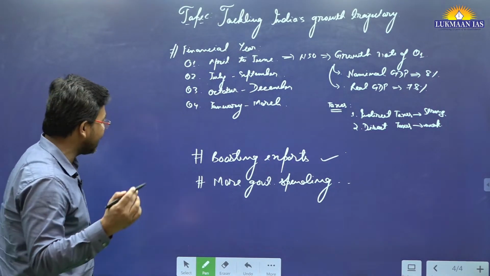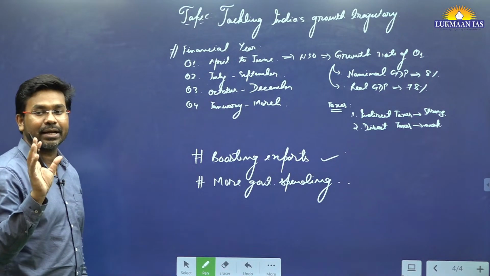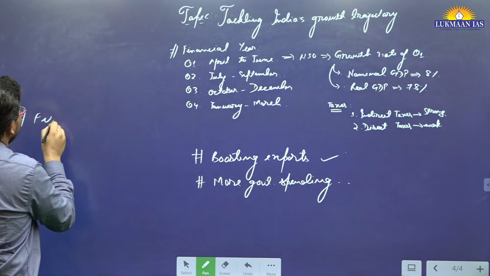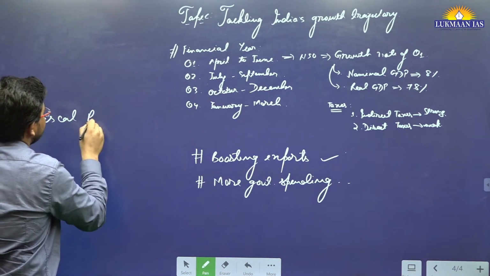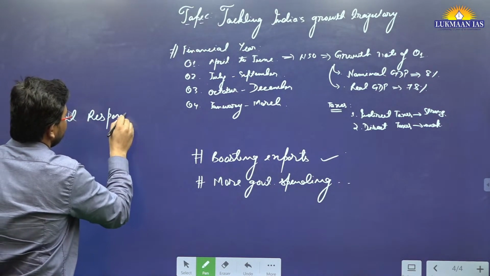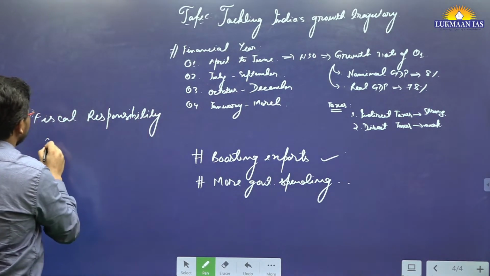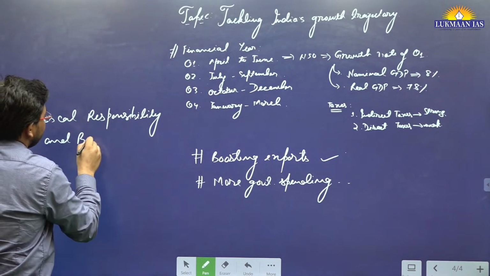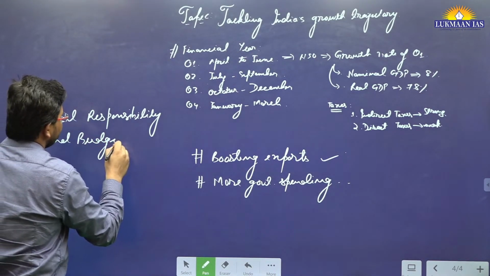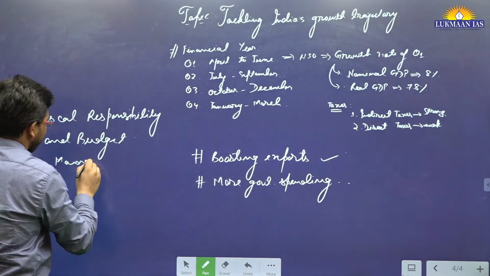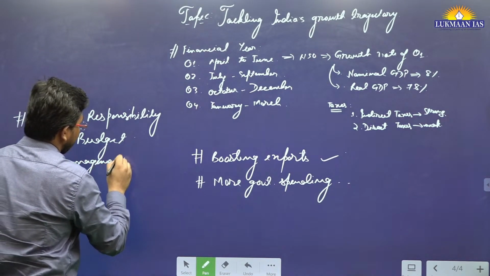But the thing is there lies a kind of concern related to the Fiscal Responsibility and Budget Management Act.